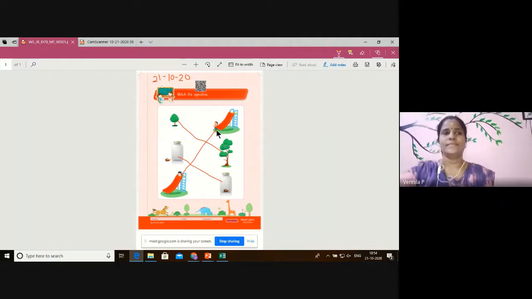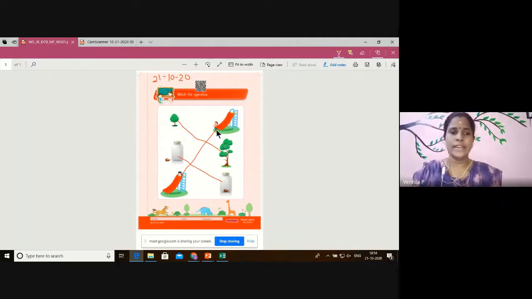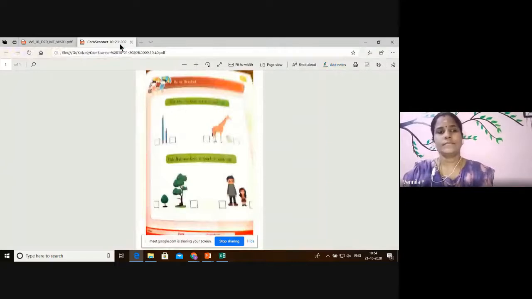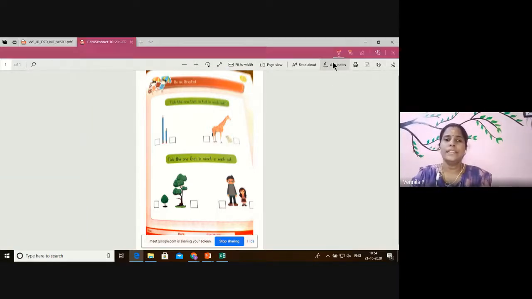Finished matching? Another worksheet is also there regarding the opposite. That is the next worksheet. The same number, D70 empty. D70 empty. This is also the same number. Next to this worksheet itself you will have it. First one is: tick the one that is tall in each set. First you have to consider only these two sets. So you have to tick the tallest pencil and the tallest animal here.